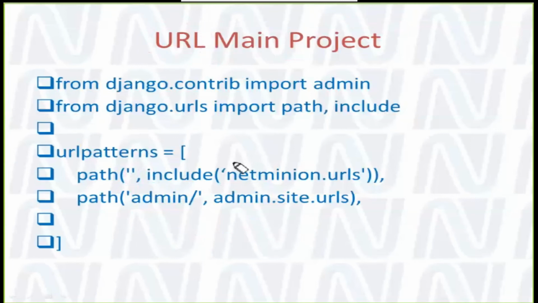So what I am showing on my screen is that if you want to go to the home page, include the NetMinion URL. Whenever I was creating this kind of file, I had the app name NetMinion. But this time, because I have the app named calc, I will use calc URL. So whatever name you have, you need to use that name.